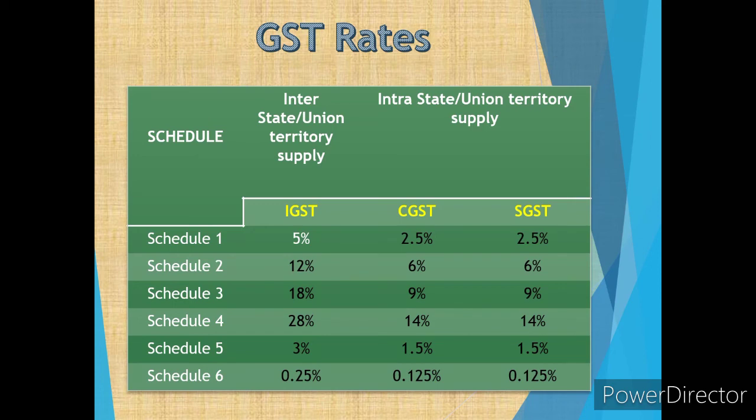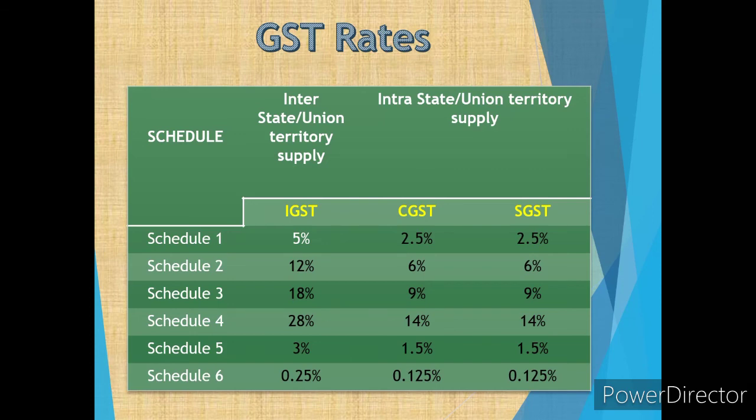Schedules 5 and 6 have special goods, so the rates are different, and the first four, 1, 2, 3 and 4 are the common tax slabs. So as we calculate tax, the same is applied here for GST.